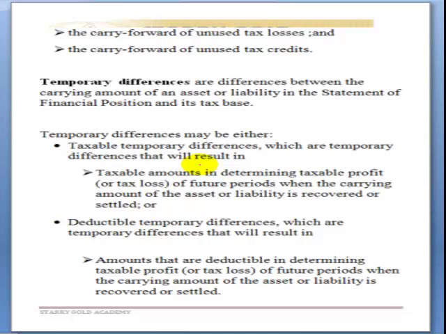I've earlier explained what temporary difference is. These are differences between the carrying amount of an asset or liability in the statement of financial position and its tax base. So temporary difference may either be taxable temporary difference or deductible temporary difference. Taxable temporary differences result in taxable amounts in determining the taxable profit or tax loss of future periods when the carrying amount of the asset or liability is recovered or settled.